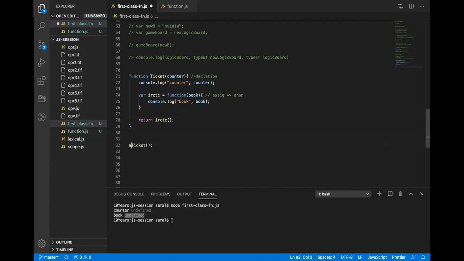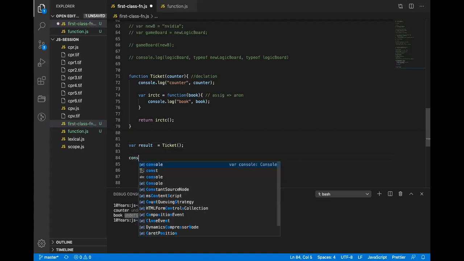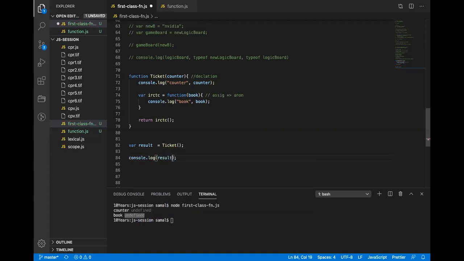All right. If I assign this to some value, and if I print the value, what will be the output? It will simply be undefined. The ticket function is called, this is executed. It does not return anything. It is just printing it.